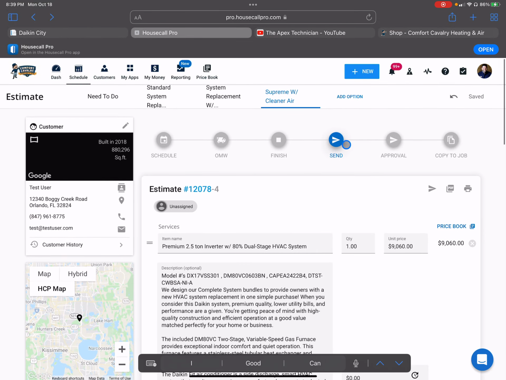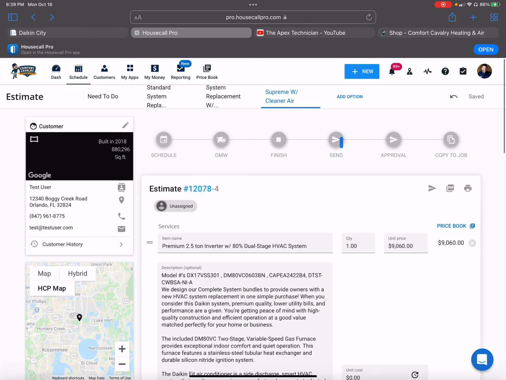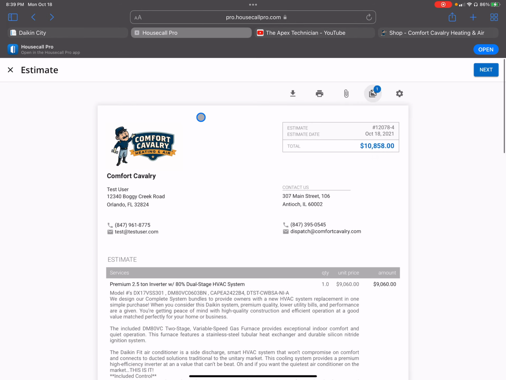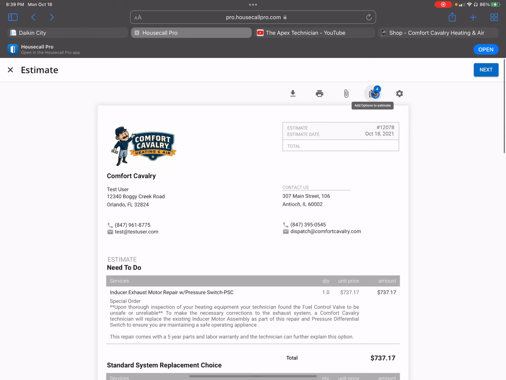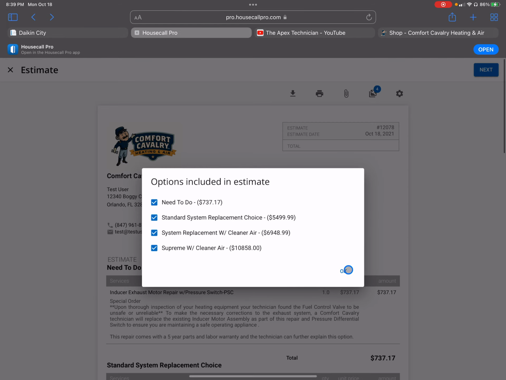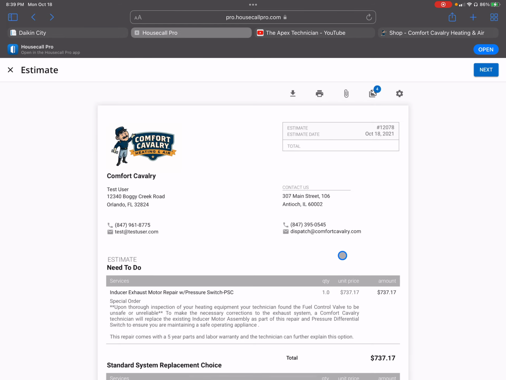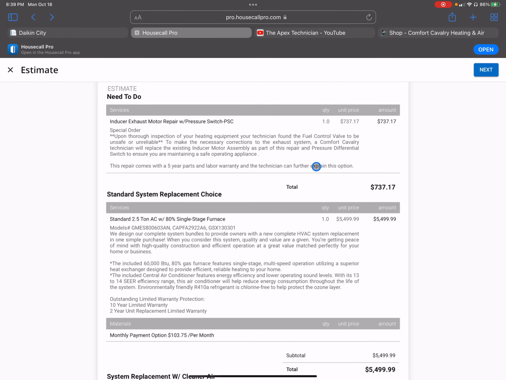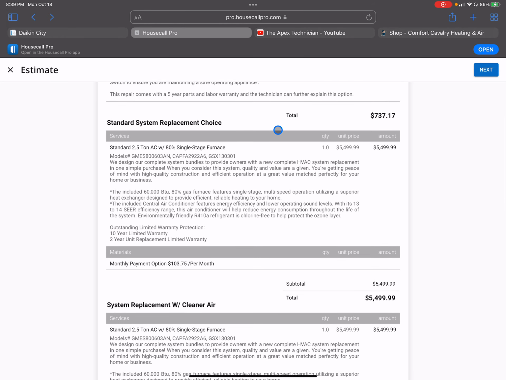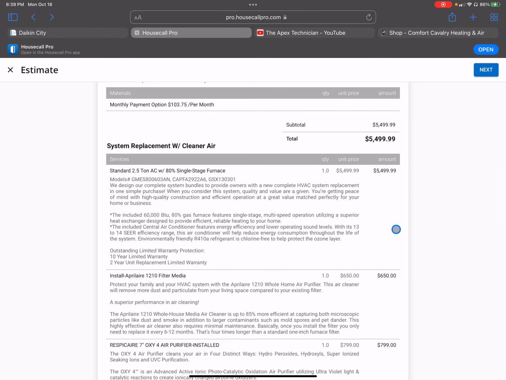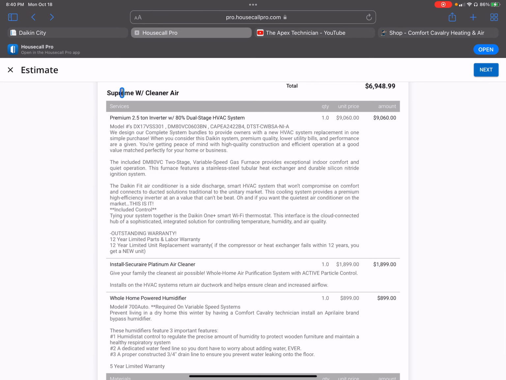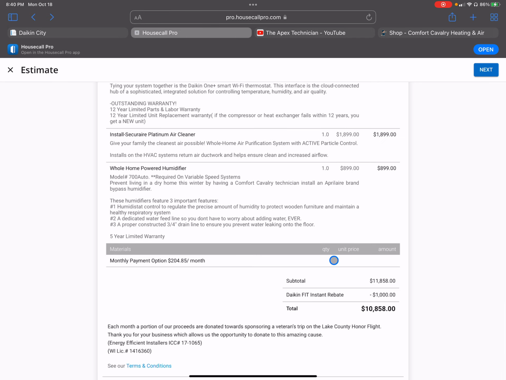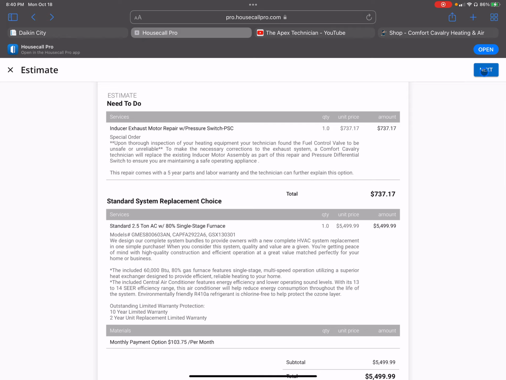Okay, and now we want to send them. So we hit send. But we have to attach all 4 of these options by hitting that wrench. So I hit the wrench and selected all 4. As we go down here, you'll see the first option is an inducer repair. Then just the standard system. System with cleaner air, right? And our Supreme system with cleaner air option. It's our Cadillac, right? Next.